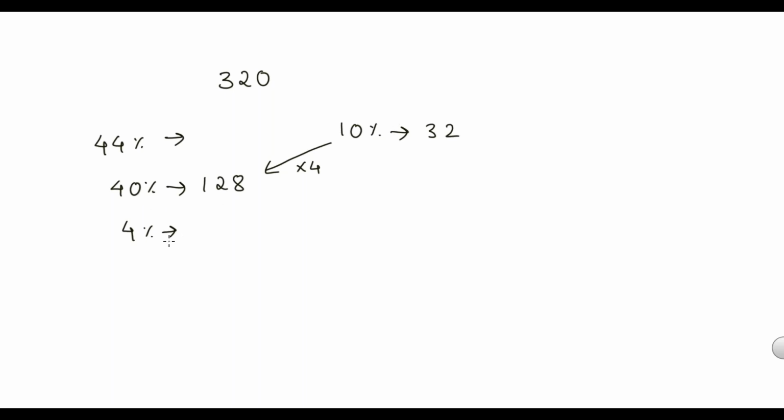If 40% is 128, then 4% is 1/10 of 40%, which is 1/10 of 128, 12.8. So the sum of these two is 140.8. This is 44%.